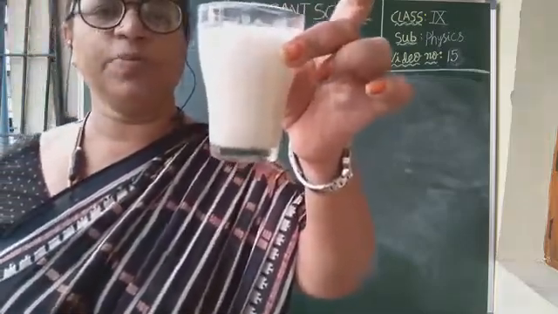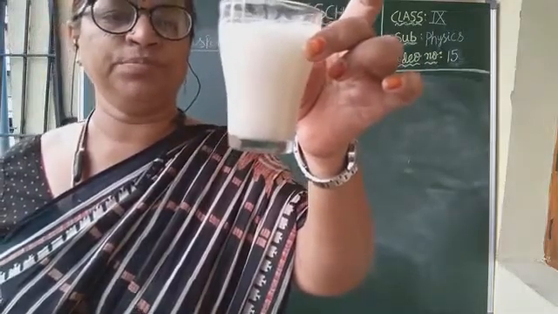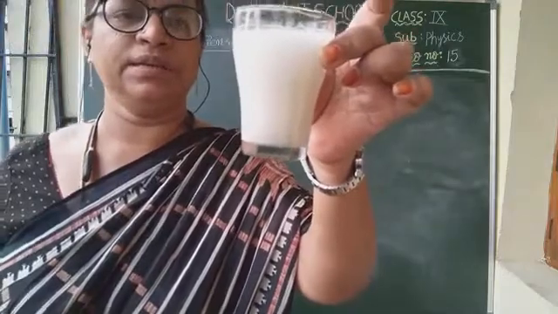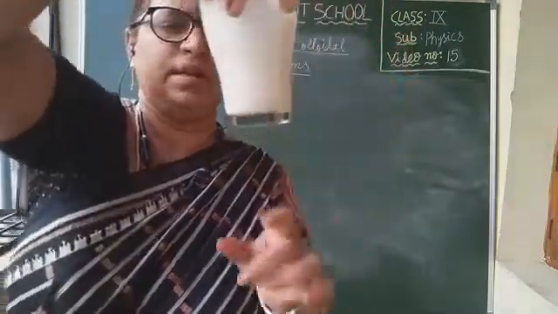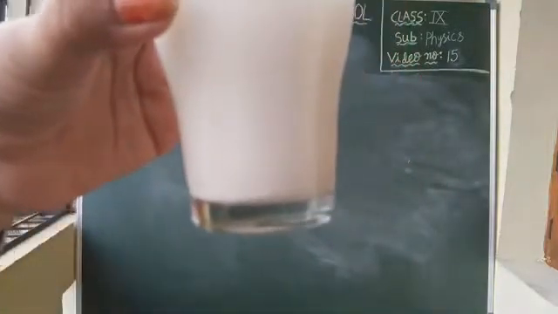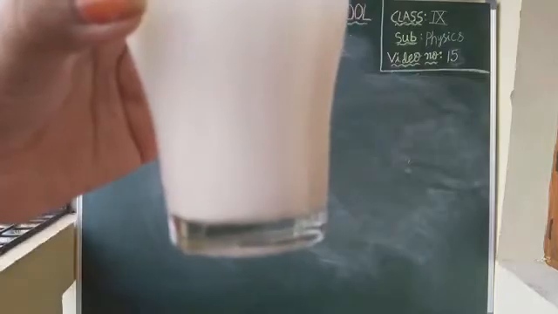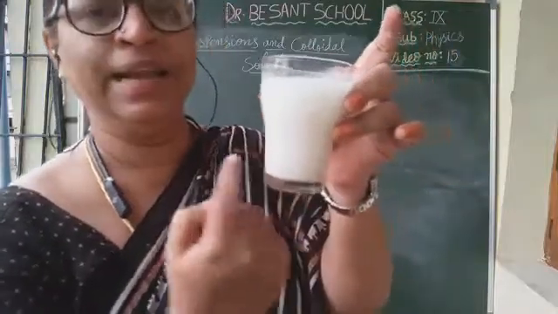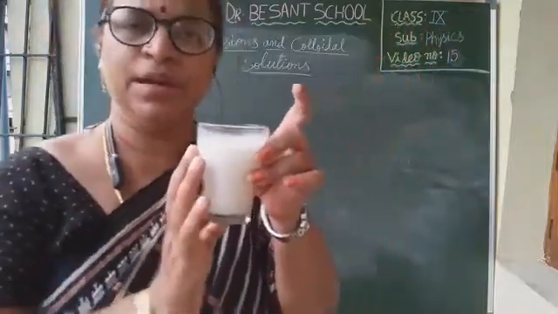Now observe how the solute particles are coming to the bottom. See, children? Observe at the bottom. What can you see at the bottom? Right, the solute particles are coming down. They are settling down. So what is this mixture?